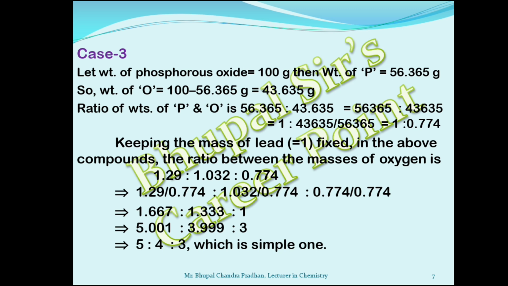By multiplying the above three factors by 3, we will get 5.001 is to 3.999 is to 3. By rounding up, we will get 5 is to 4 is to 3, which is a simple one. Thus, it is according to the law of multiple proportion.